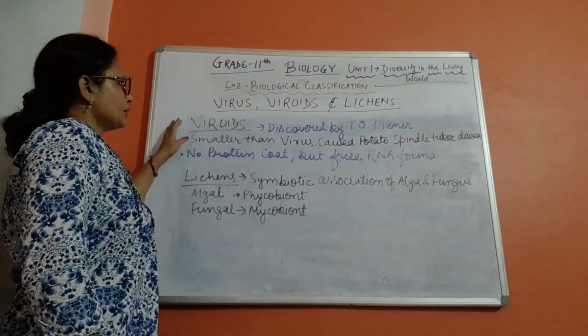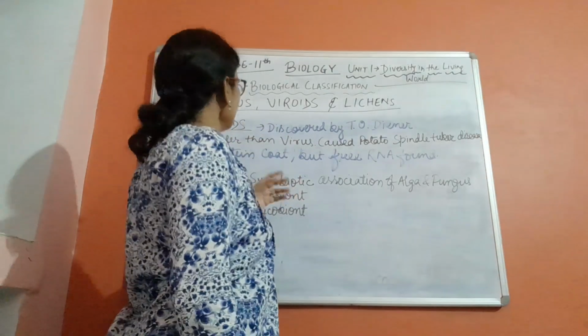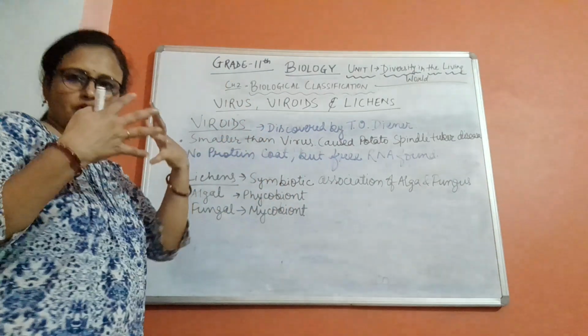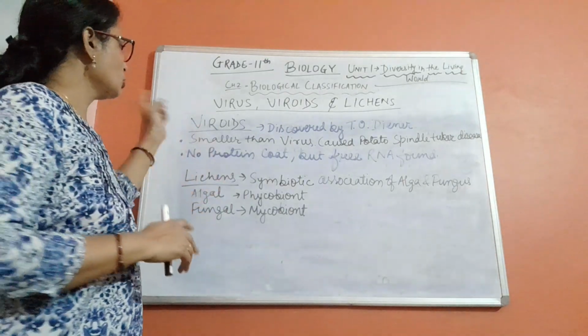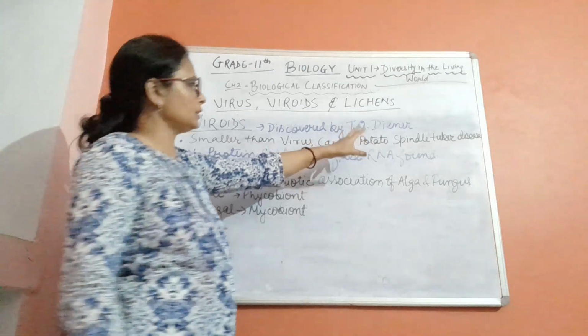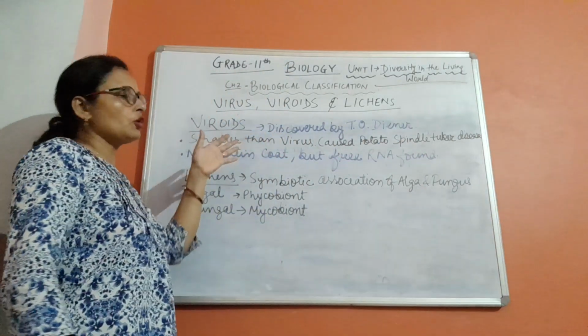Now the topic is viroids and lichens. Viroids. Viroids, as its name suggests, are similar to virus, but actually this is not a virus. It was discovered by T.O. Diener. किसने डिस्कवर किया था? T.O. Diener ने डिस्कवर किया था. And its shape is smaller than virus.